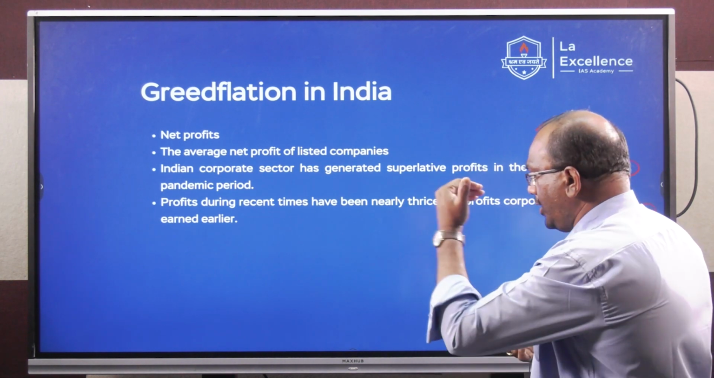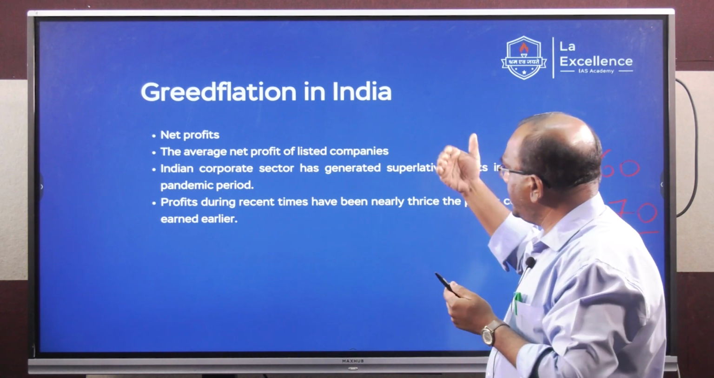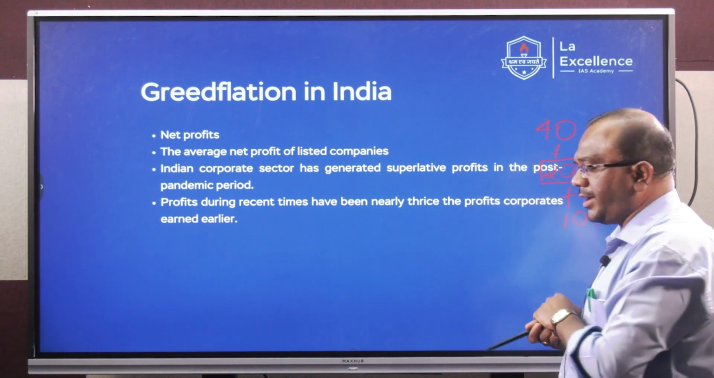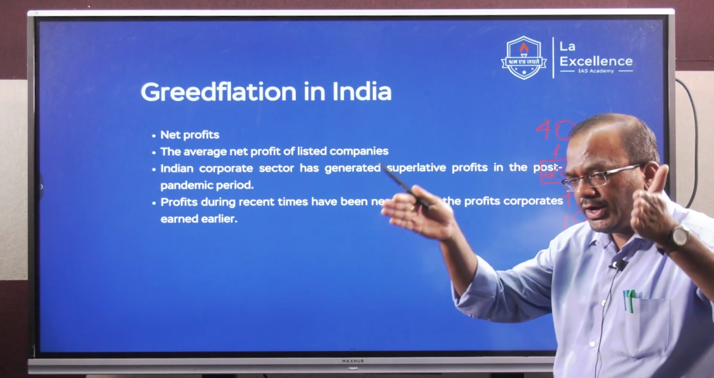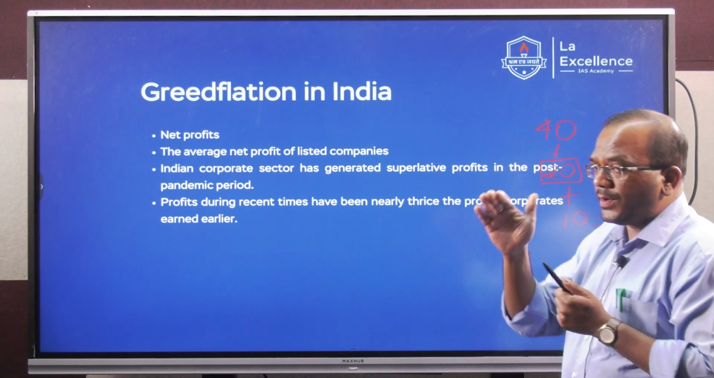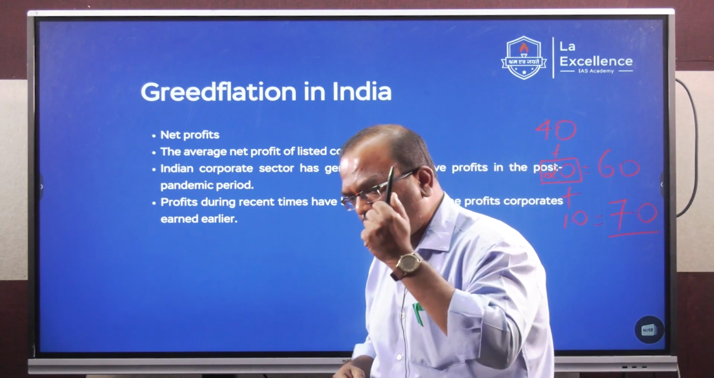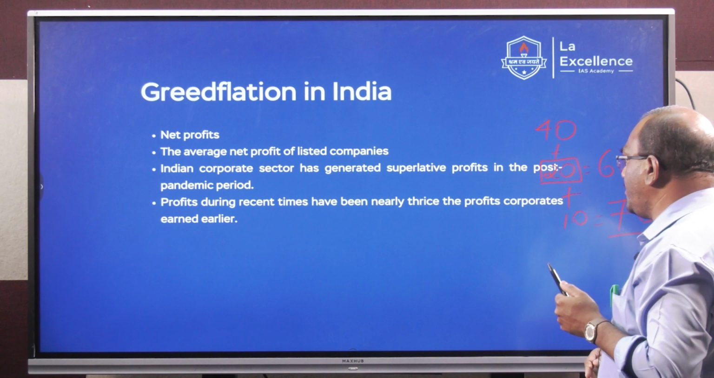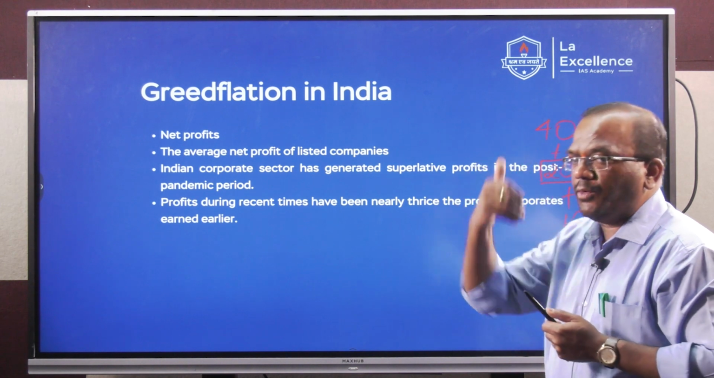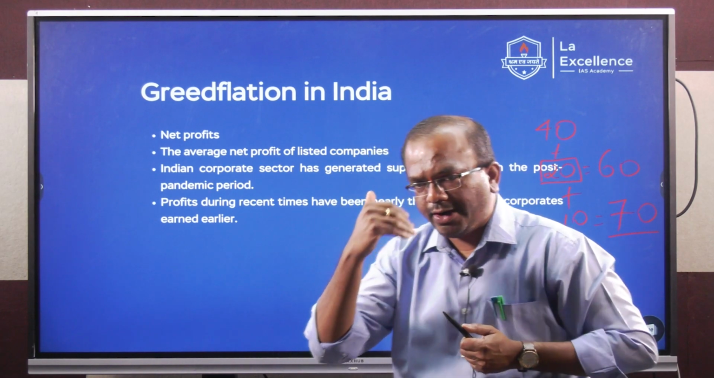Yeah, greedflation in India, that's what I mean, right? So this has crept into developing economies such as India and China. The increase in average net profit of listed companies: the Indian corporate sector has generated windfall profits, huge profits, in the post-pandemic period. So probably to cover the losses which they had suffered during the COVID period, but that should not be an excuse, right? Profits during recent times have been nearly thrice the profits corporates earned earlier. So this reflects the corporate greed to make more profits, right? And it is the moral responsibility of the government to check that, to address that problem, right?